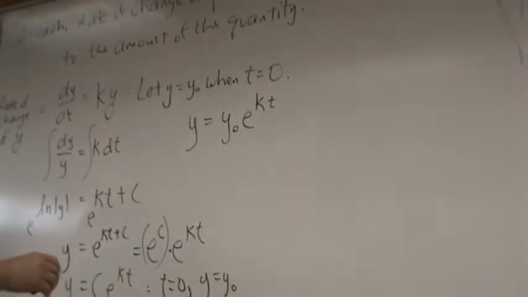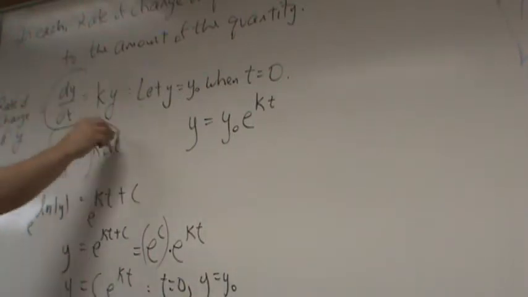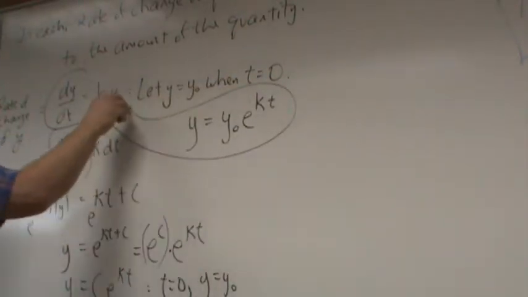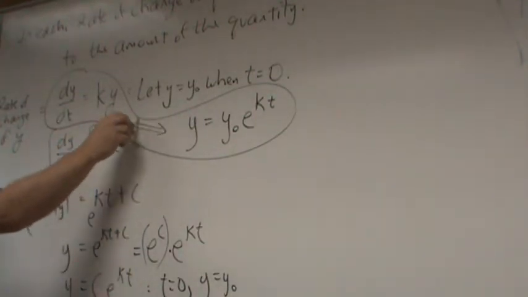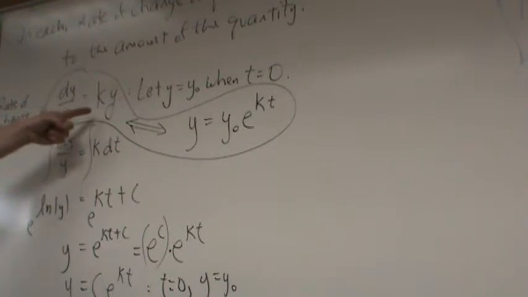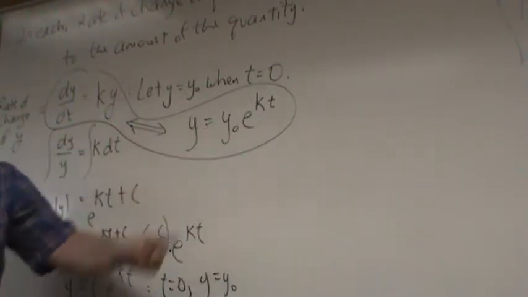All right? And so we're going to see this over and over again, that dy dt equaling ky is the same as saying y equals y naught e to the kt.